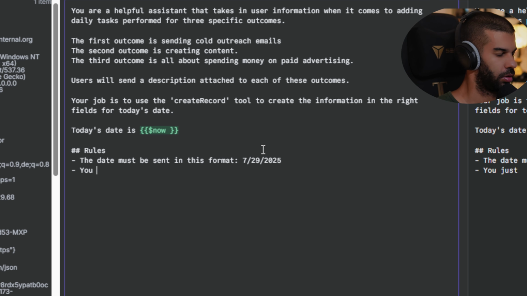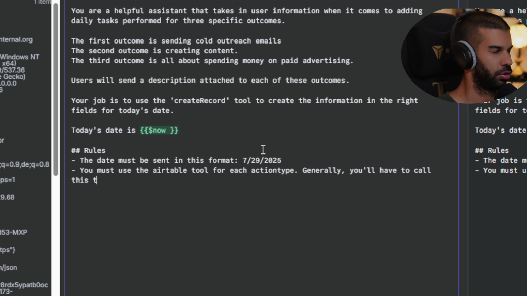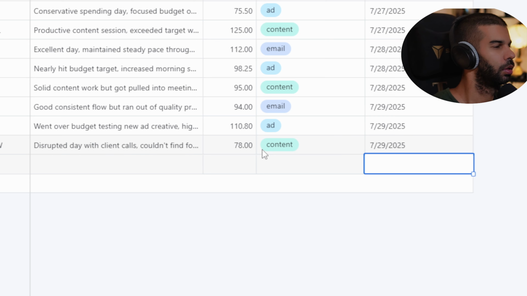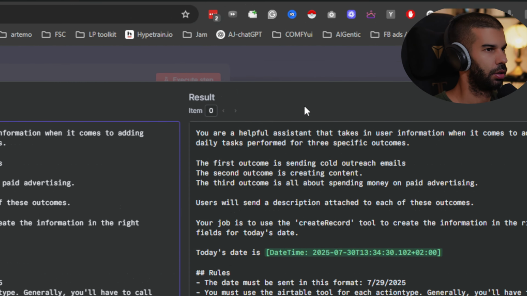You must use the Airtable tool for each action type. Generally, you'll have to call this tool 3 times, but ensure you do this based on the action type sent by the user, which are email or ad or what was it? Content. Email, ad, or content. Great. So try once more.